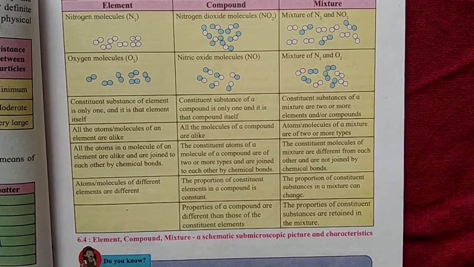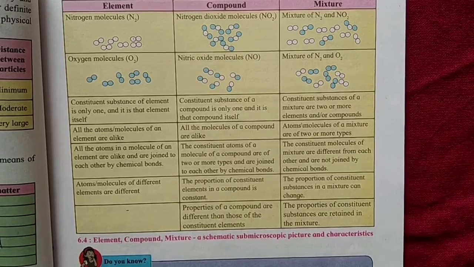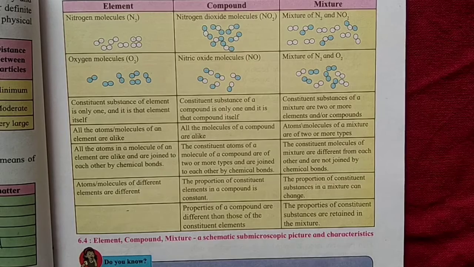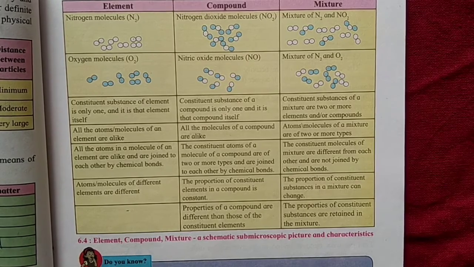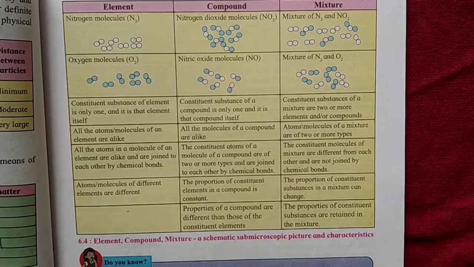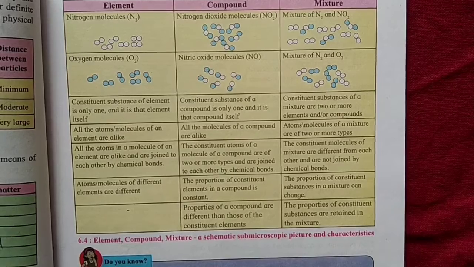So in both cases the mixture which will be prepared will be known as tea only, but the constituents will be different. Some will have very little sugar, some will have very little milk, others might have more sugar, more milk. So the proportion of the constituents taken in any mixture will be different.